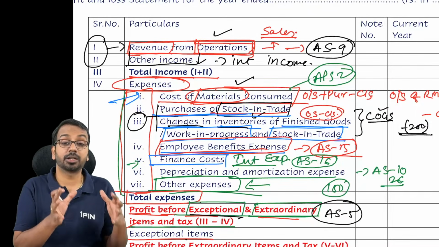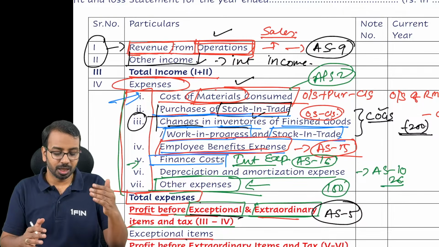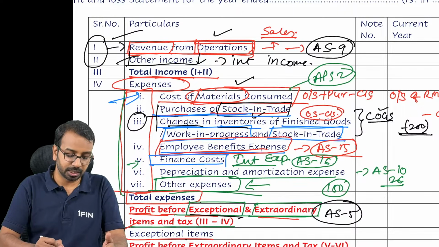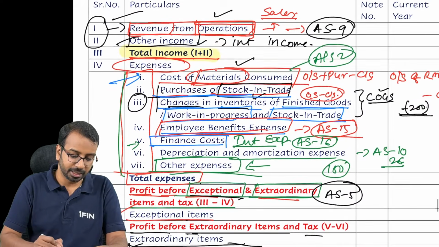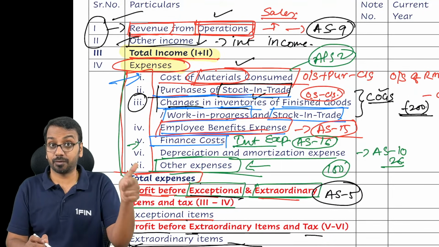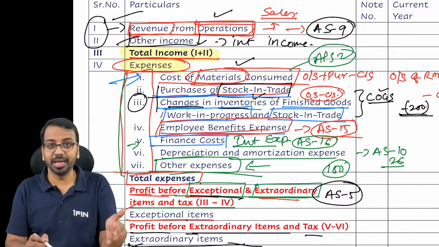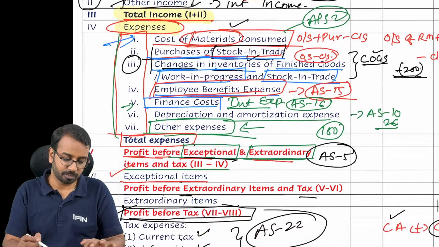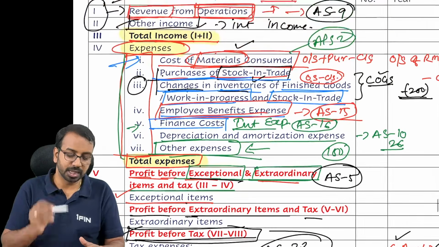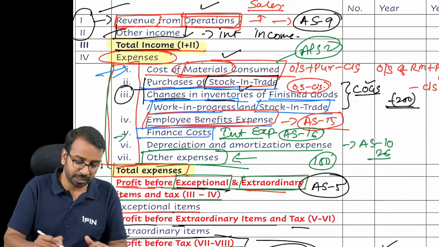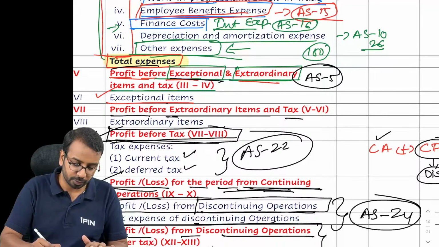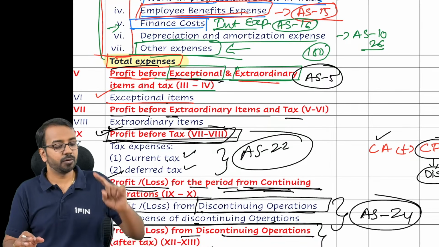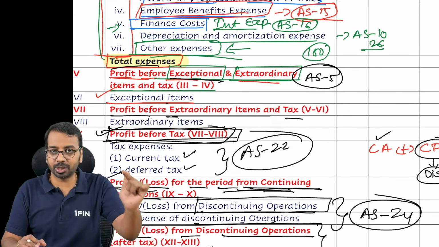So as far as this particular chapter is concerned, preparation of financial statement, you will have to remember both the formats. In the P&L, revenue from operation, you will take other income, you get the total income. Then under expenses, material consumed, purchases of stock in trade, changes in inventory, employee benefit expenses, finance cost, depreciation and other expenses. Then that gives us total expenses. Typically in the examination, you will have total income and total expenses. You will directly go into profit before tax. If however there are exceptional and extraordinary items, you have to give the bifurcation. First exceptional, then extraordinary.